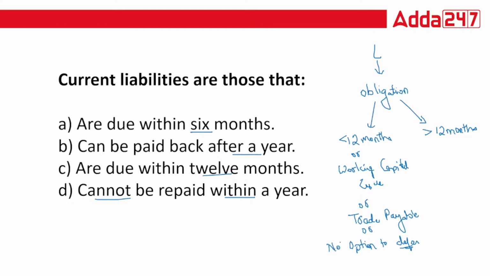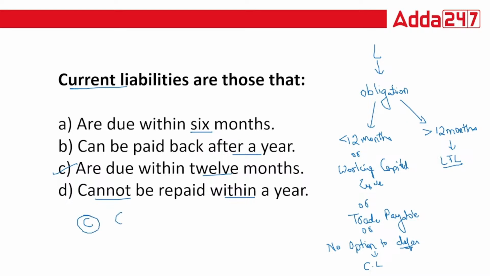If any of the conditions are satisfied, then you are going to say it is your current liability. Apart from this, you are going to say all are your long-term liabilities. So here current liabilities are classified as due within 12 months. So the correct answer is option C.